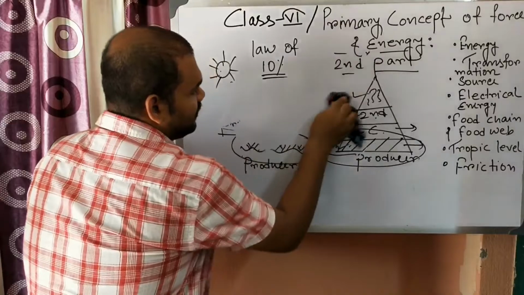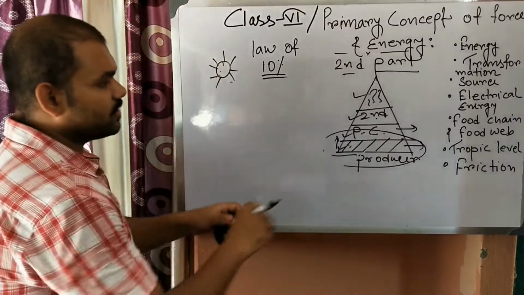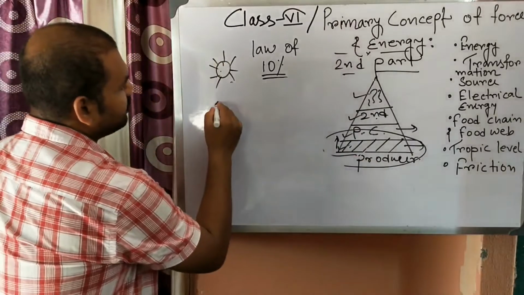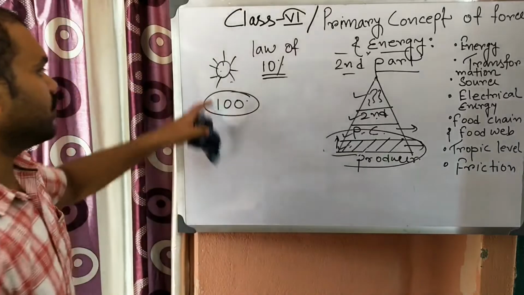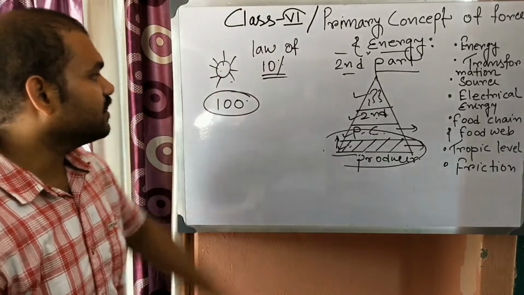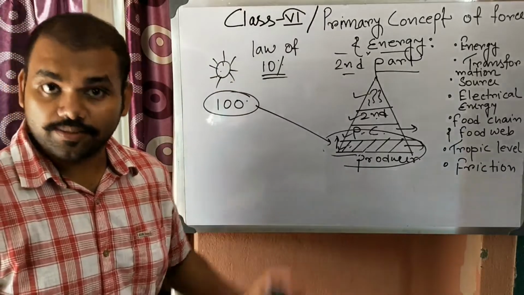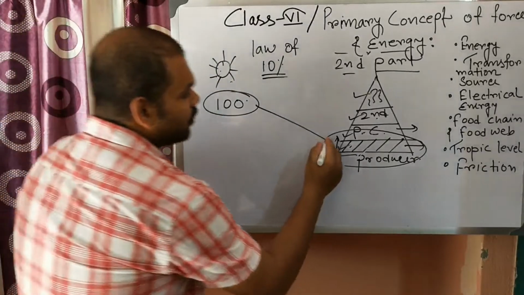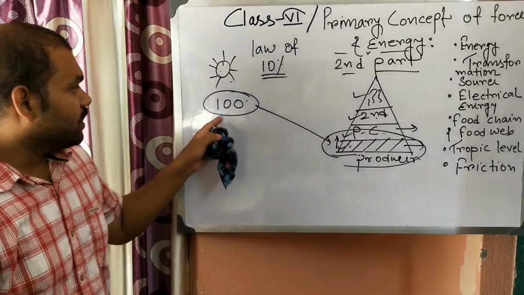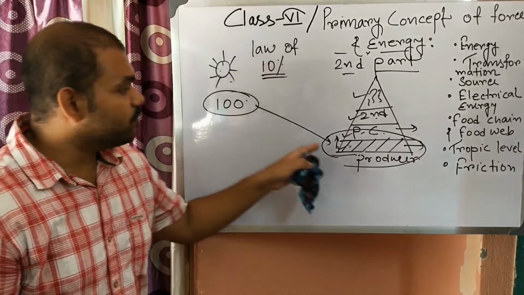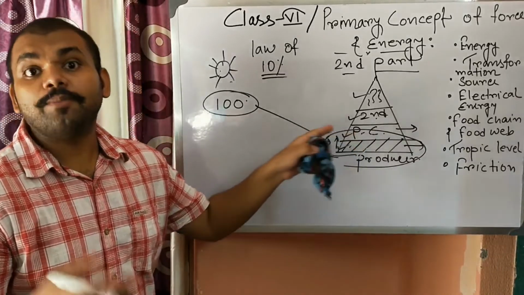Let me make it clear. Okay, suppose producers get 100 amount of energy from the sun. It will use all of that energy, but 10% of it will be stored in the producer as mass.